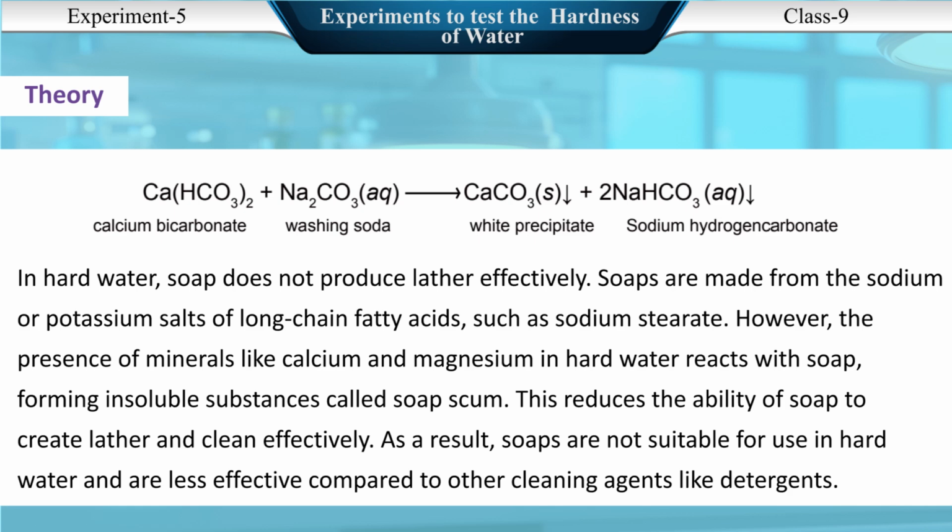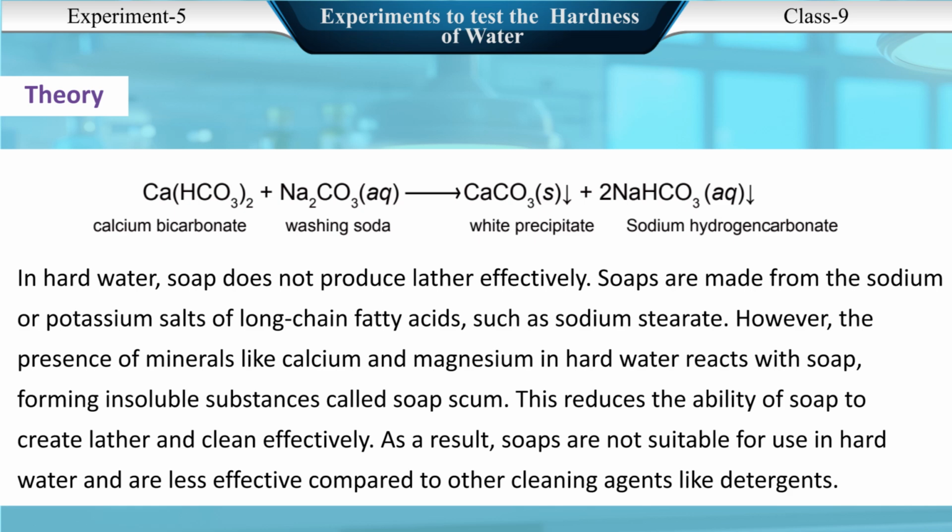Soaps are made from the sodium or potassium salts of long-chain fatty acids, such as sodium stearate. However, the presence of minerals like calcium and magnesium in hard water reacts with soap, forming insoluble substances called soap scum. This reduces the ability of soap to create lather and clean effectively. As a result, soaps are not suitable for use in hard water and are less effective compared to other cleaning